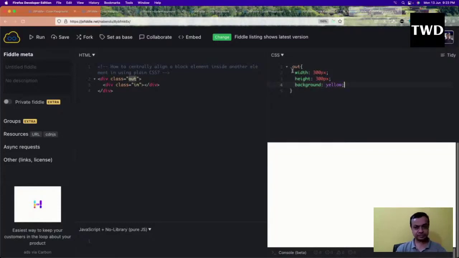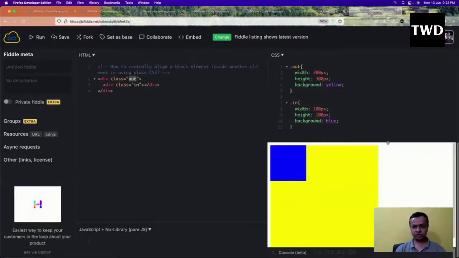And .in with width of 100 pixel, height of 100 pixel, and background blue.